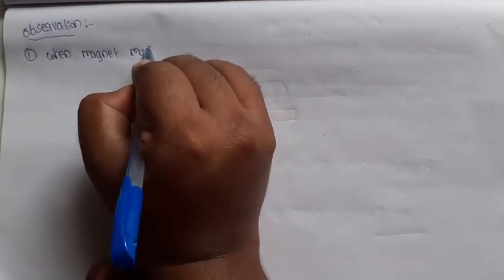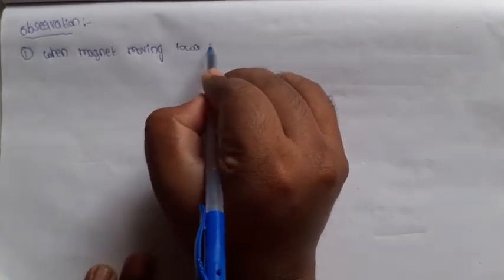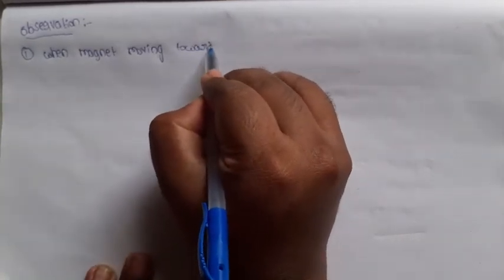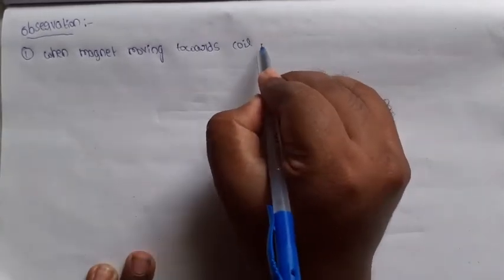Observations. From the experiment, what did we observe? The first case is when the magnet is moving towards coil C1.